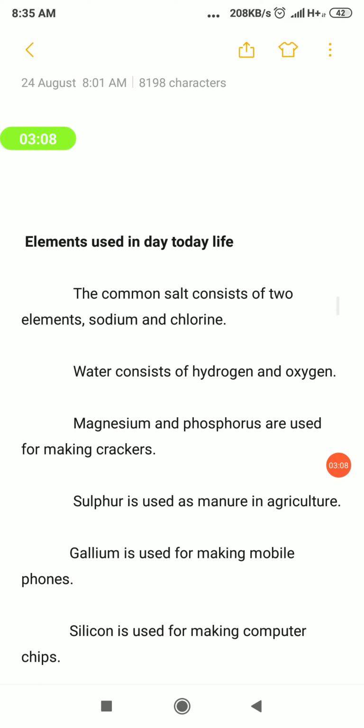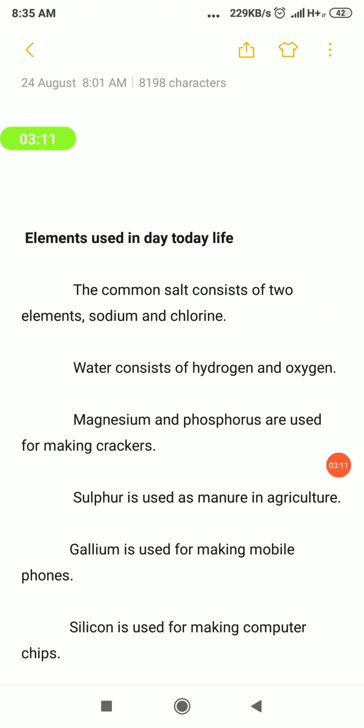There are so many elements we use in our common life. The examples I am going to tell you. The first one is common salt. Common salt we use for cooking, added to our food to enhance the taste. Its chemical formula is NaCl and its chemical name is sodium chloride. That molecule is made by two elements called sodium and chlorine. And then water. Water is the essential thing we need for our survival. Its formula is H2O. It's made by two elements, hydrogen and oxygen.